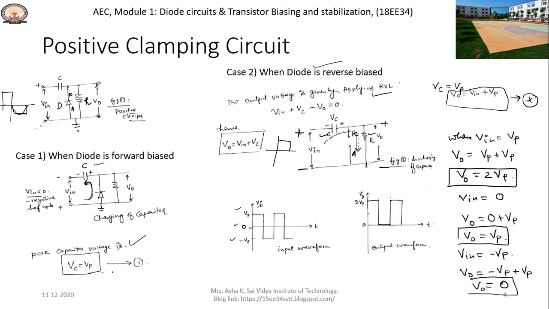Let us draw the output waveform. When we have V peak value as the input, the output is equal to 2 times Vp. When we have 0, the output is equal to Vp. When we have minus Vp, the output is equal to 0. So this is the input output waveform for the positive clamping circuit. Here the output is shifted upward.